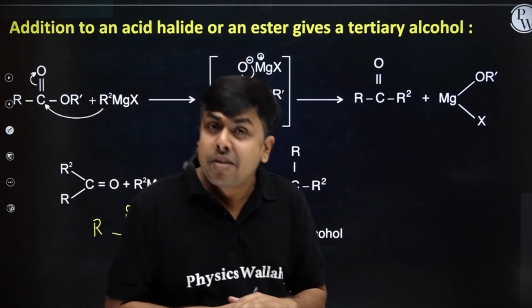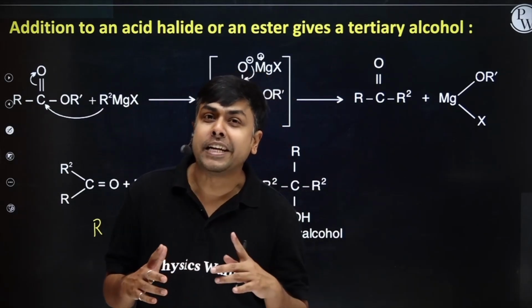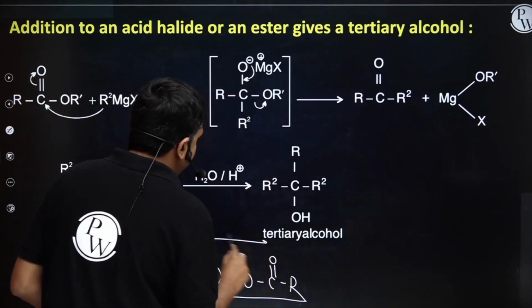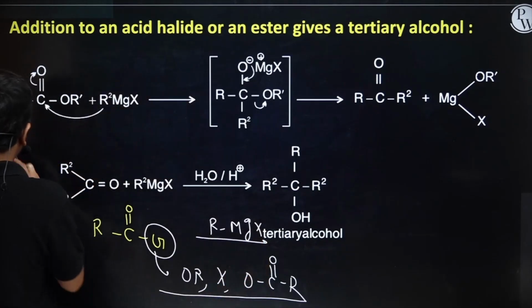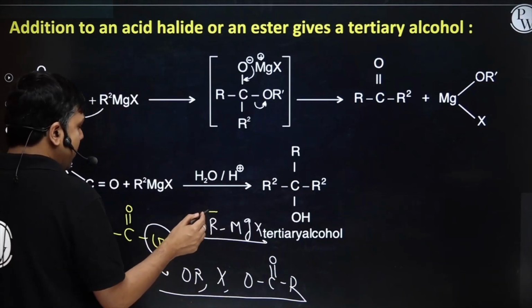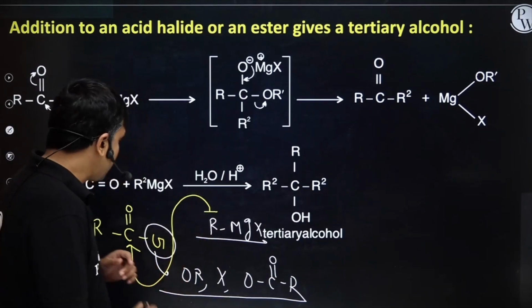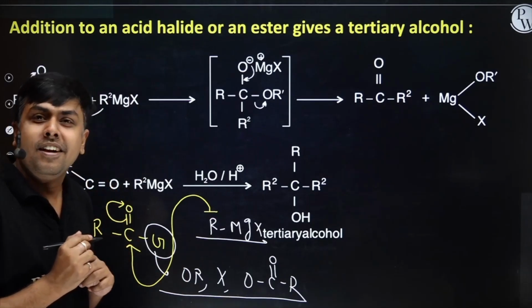If it is treated with Grignard, first I will have the formation of a ketone. How? Let's see. If it's treated with a Grignard, this Grignard has a nucleophilic behavior, right? Now this R minus will come and attack this carbonylic carbon. As soon as it attacks, this pi bond will shift to the oxygen, right?